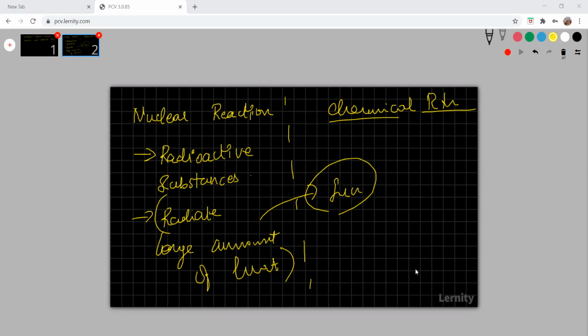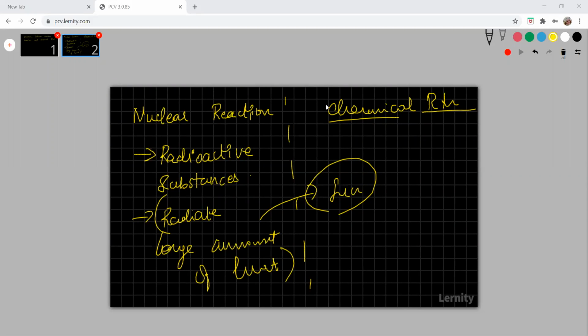Yes, Achaya. Ma'am, a chemical reaction is a process that leads to the chemical transformation of one set of chemical substances to another. A nuclear reaction must cause a transformation of at least one nuclide to another. Yes, there will be change in the nucleus. Good. Thank you.